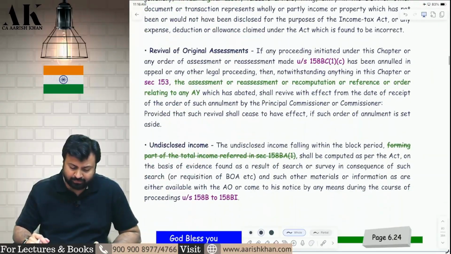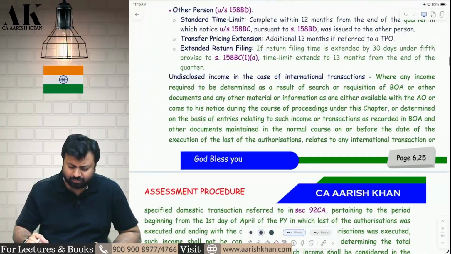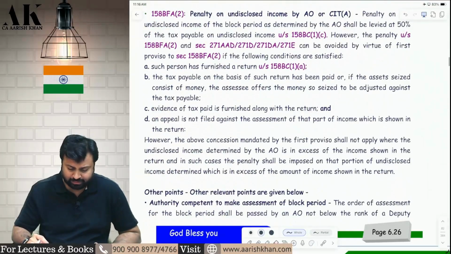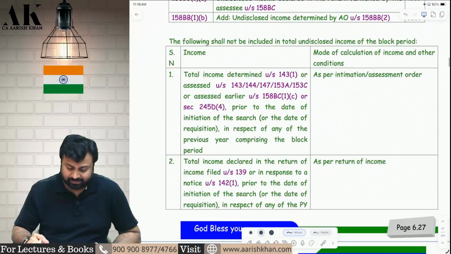I am not doing it today because there are a lot of amendments over here. I will be putting part 2 by the end of day or by tomorrow. Don't worry. Okay. See, there are a lot of changes.